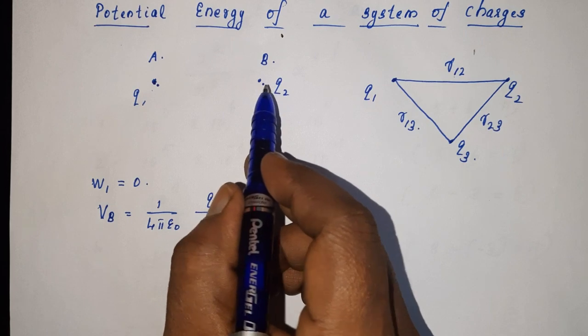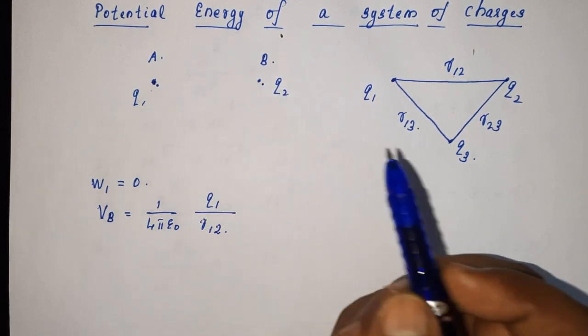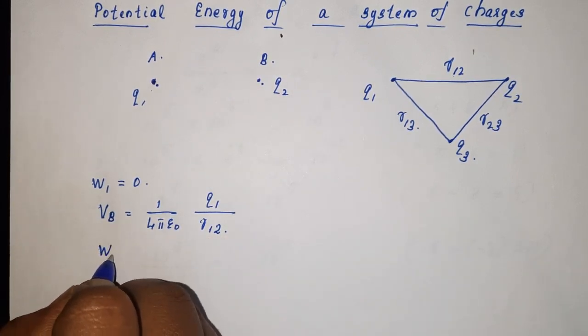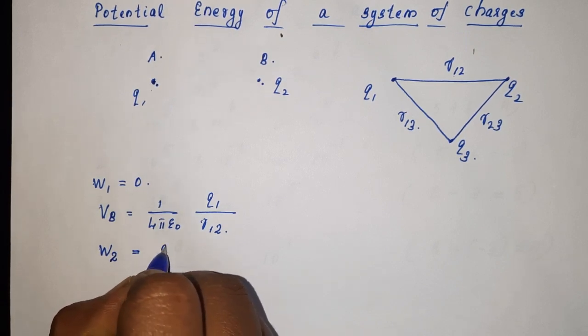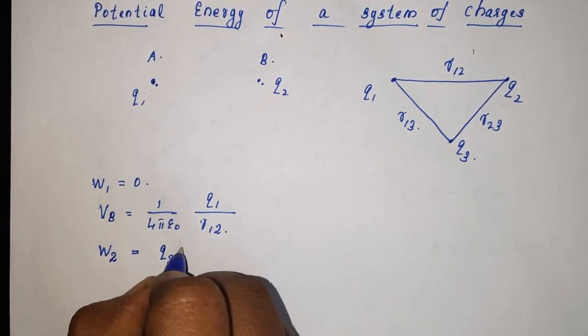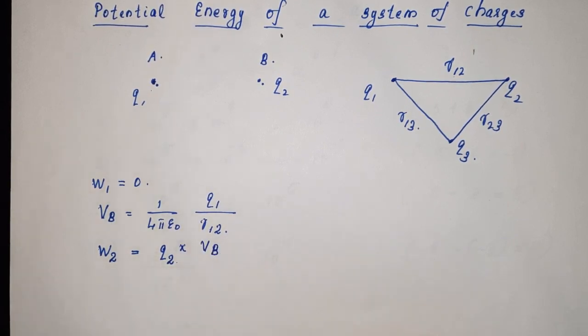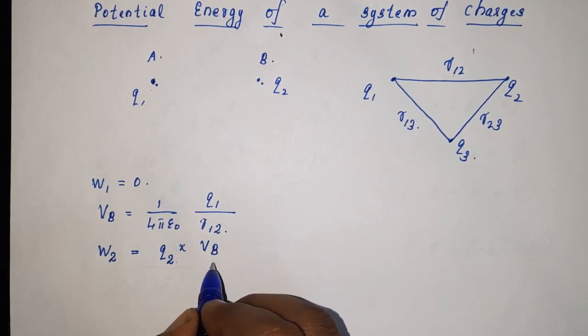Now, what is the work done in bringing the charge Q2 to this point B? Work done in bringing the charge Q2 is W2. W2 is equal to Q2, the charge which is brought, into the potential at the point where the charge is kept. That potential is VB.